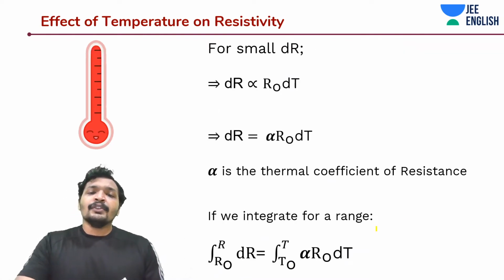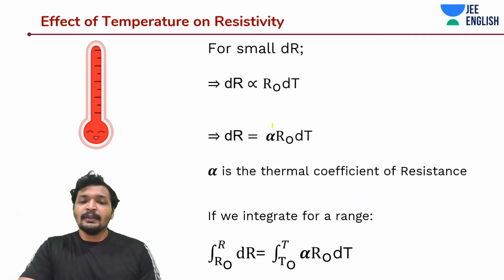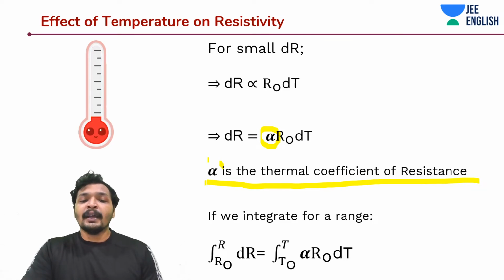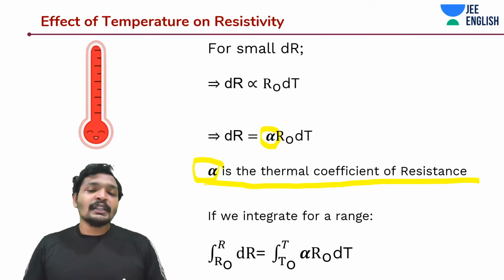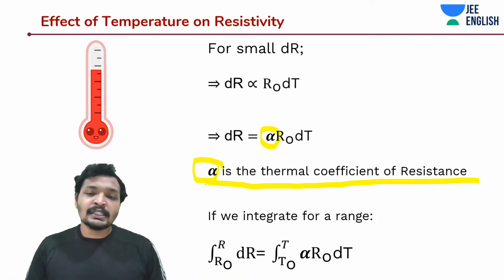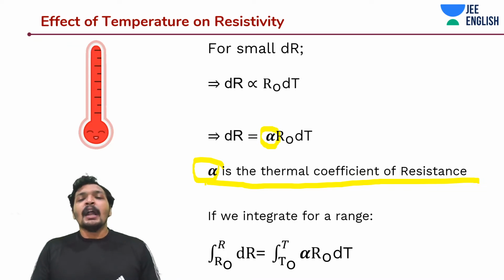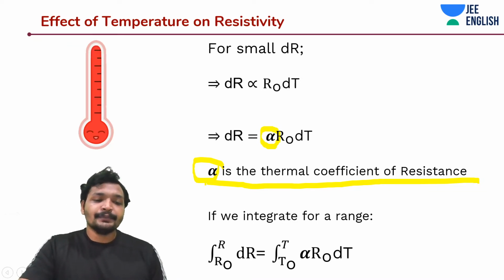Now we can equate this using a proportionality constant, just like how we do in Coulomb's law or the gravitational equation. We will call this proportionality constant alpha, the thermal coefficient of resistance, and it will be denoted by alpha. So dR is equal to alpha into R0 dT, and we are calling alpha the thermal coefficient of resistance since this constant shows the dependency of resistance on temperature. Easy.